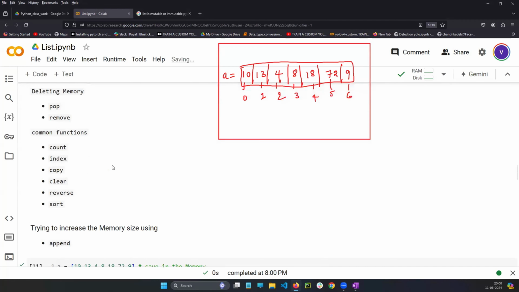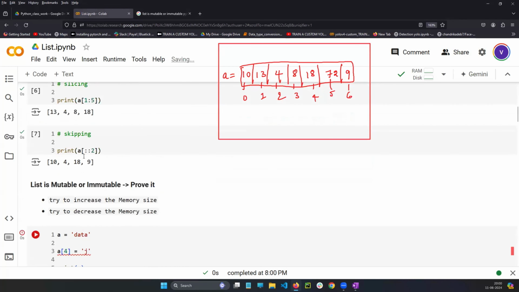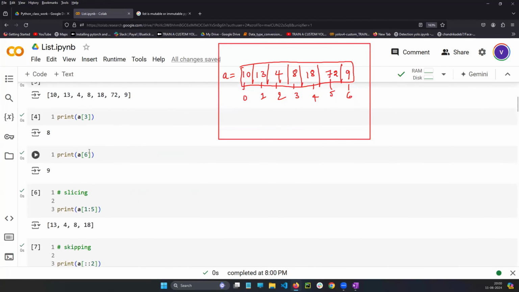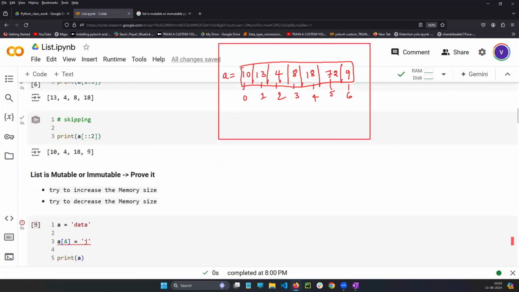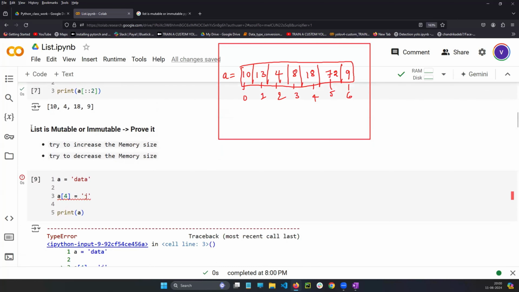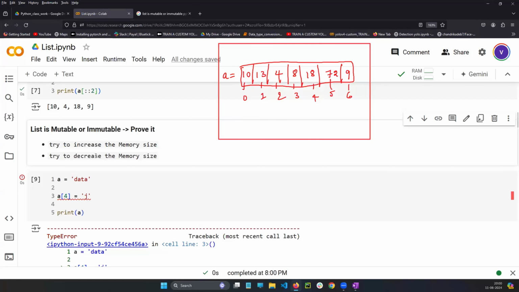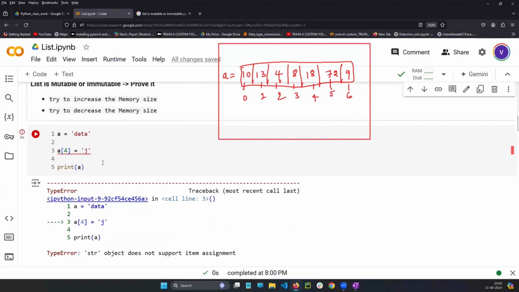Guys, according to these situations, we have seen that you can pass anything in the list: integer, float or string. Slicing, skipping, everything is common. Our main agenda is to prove whether a list is mutable or immutable. According to internet sources, it is mutable. But we are developers, so we need to prove it.